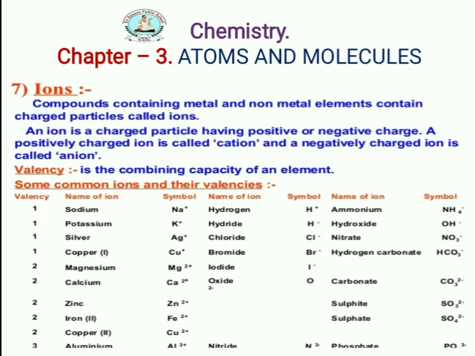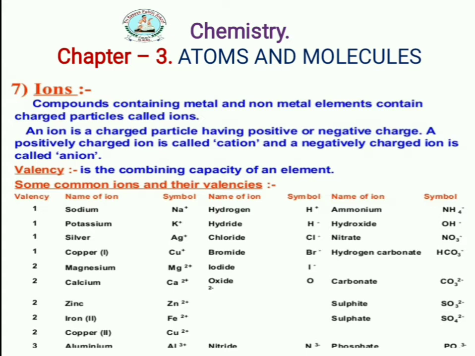Some common ions and their valencies are given here. The first one has valency 1, the name of the ion is sodium, and the symbol is Na+. The plus in the symbol indicates a cation with 1 valency.